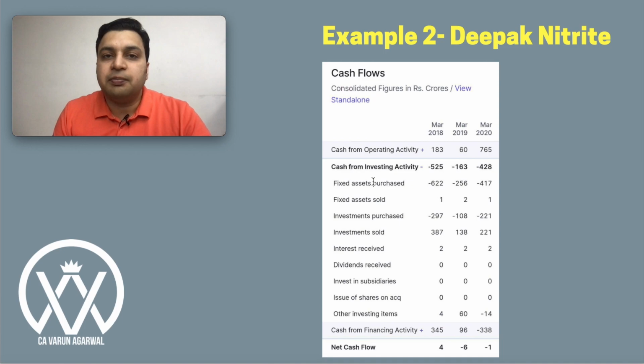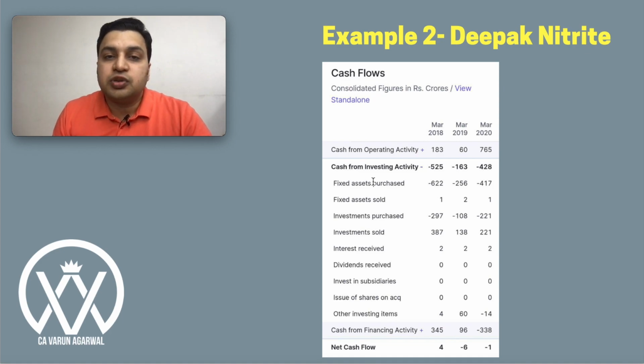Next, I'll take the example of Deepak Nitrite. If we see Deepak Nitrite again in March 2020, cash flow from operating activity, the net cash from operating activity is about 765 crores. From that, if you subtract fixed assets purchased 417 crores, you get the free cash flow.